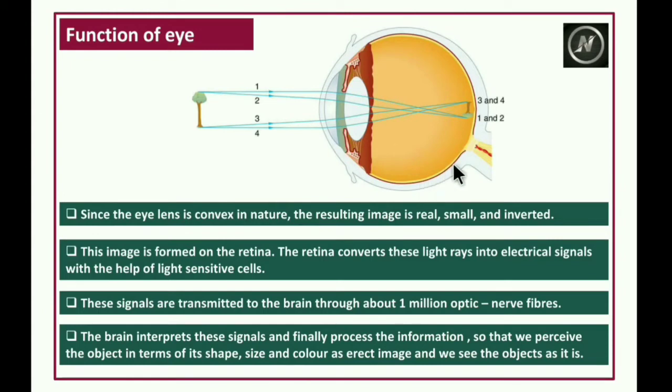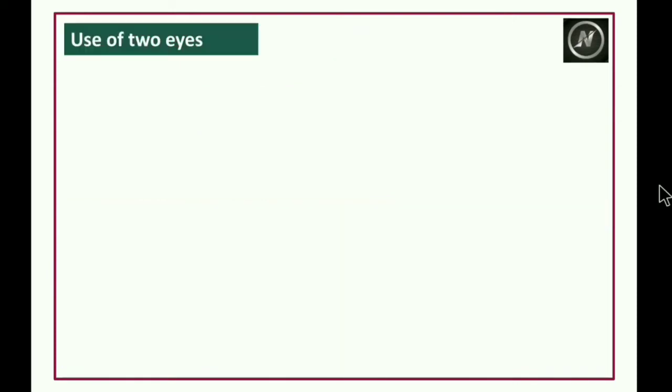The brain interprets these signals and processes the information so that we perceive the object in terms of its shape, size and color as an erect image, and we see the object as it is.